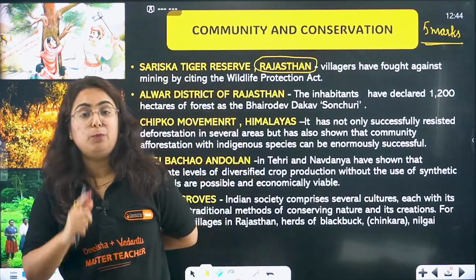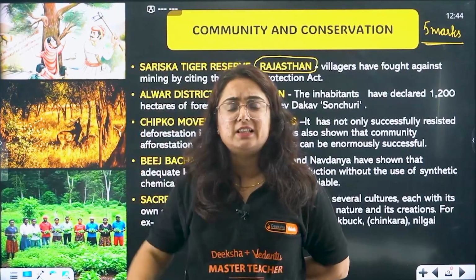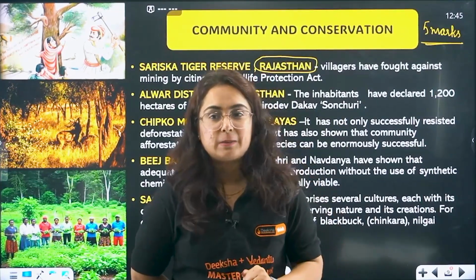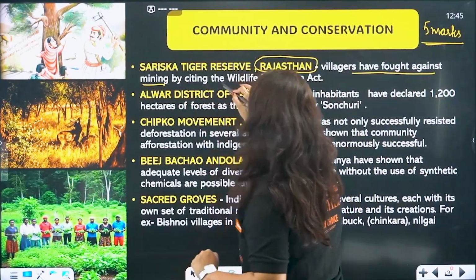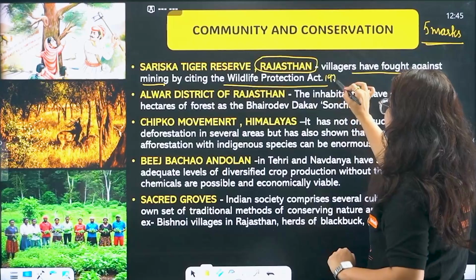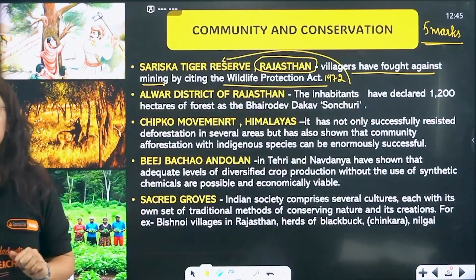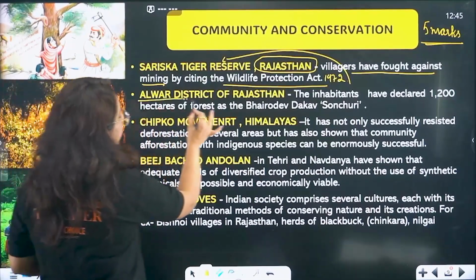So the people of that village raised their voice and said, you were the one who passed the Indian Wildlife Protection Act in 1972 and you are the one who is destroying it. We are not going to allow it. This is the power of voice in a democracy. Villagers fought against the mining by citing the Wildlife Protection Act of 1972 in the Sariska Tiger Reserve, and the mining activity was stopped. That's very good.